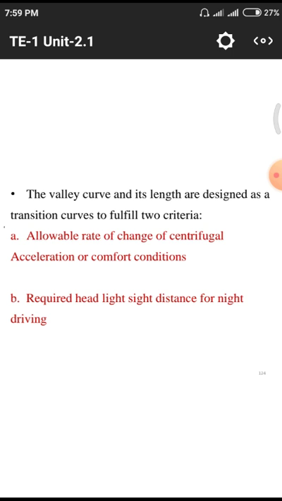Next, second point is the required headlight sight distance for night driving. That means required headlight sight distance. What is the headlight distance? Whether the lights are directly focusing on the eye or they are below the head level. We need to focus on those, and according to those we need to fix the lights at those particular small places, particularly in the curves. We need to provide a good amount of lights to provide these facilities.